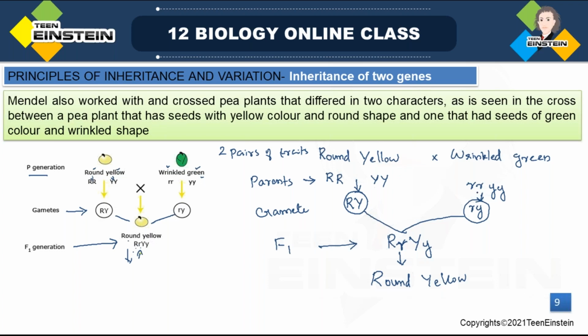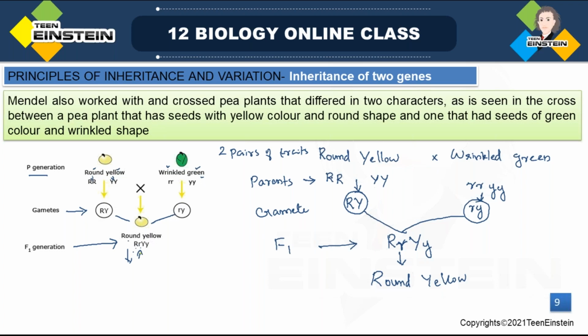Then the next parent has recessive alleles. These are pure lines. That's why we can write very easily. For this round character, we need a recessive gene, small r from the other parent, and small y. It is for green seed color, which is the recessive character of yellow seed color.